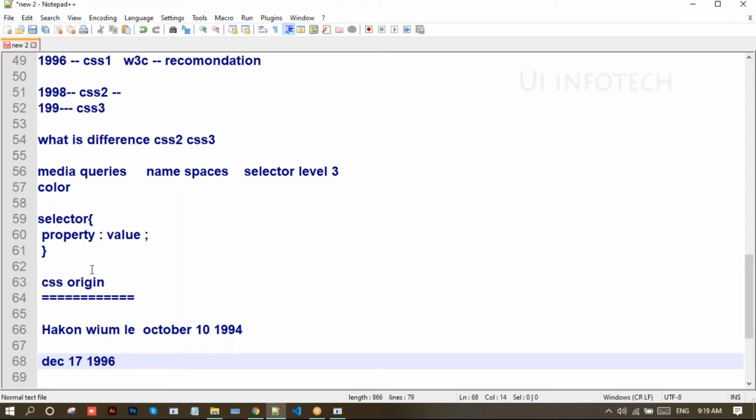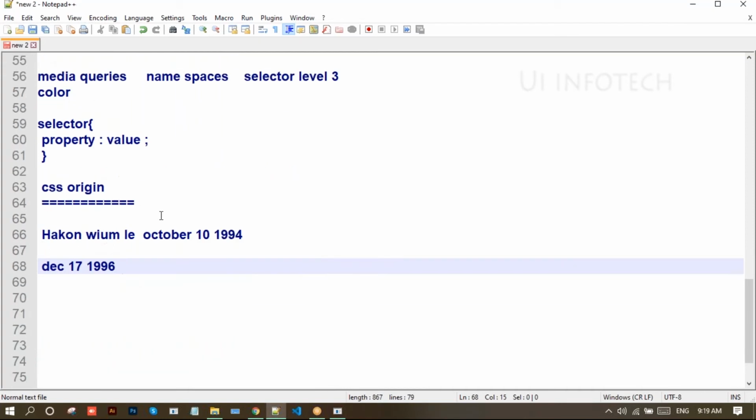Later, W3C announced the official version of CSS in 1996. So the exact age of CSS is about 24 years.